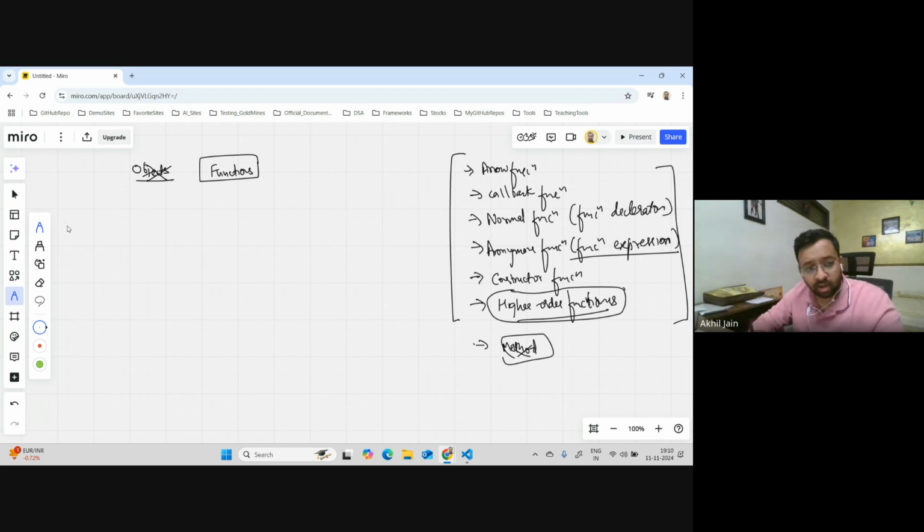Till now we have been seeing, in JavaScript, that if you create JavaScript code, we were not creating any functions, and we were writing our logic directly inside the JS file. Let's say this is a file called file.js. I started writing all my logic here without creating a function. So first of all, we have to understand that in JavaScript you can write code like this. You can write the code directly inside a file, and there is no need to write a function.